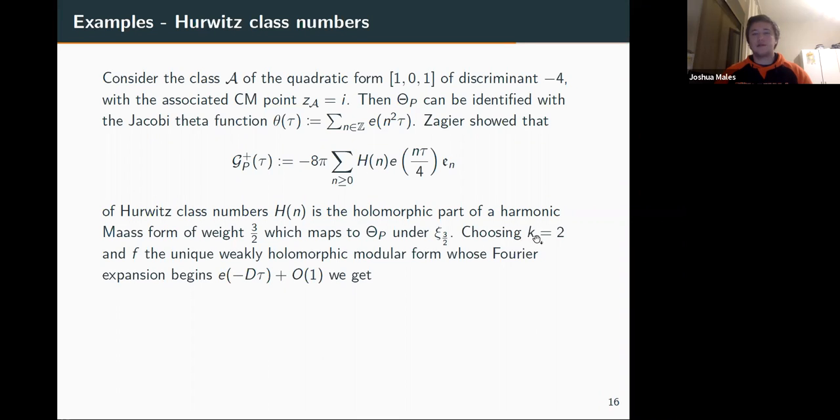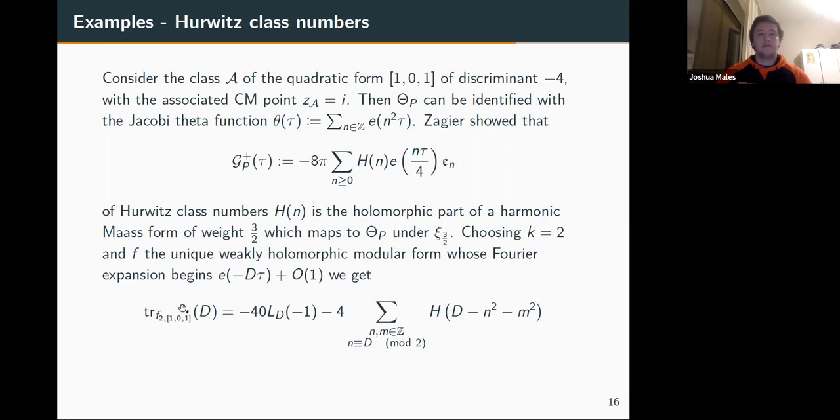So let's just choose a weight k equals 2 to start with, and we also get to choose f. So let's just choose it to be the unique weakly holomorphic modular form of this shape. So it begins e to the minus d tau plus O(1). What's the output of our theorem? Our theorem says that the trace of the cycle integrals of this shape is some L value, L_D of minus 1, plus a sum of Hurwitz class numbers. Recall that this is finite, so eventually this is going to be H of D minus something bigger than D, so this is going to be 0 eventually. So the trace is, up to some L value, some finite sum of Hurwitz class numbers.